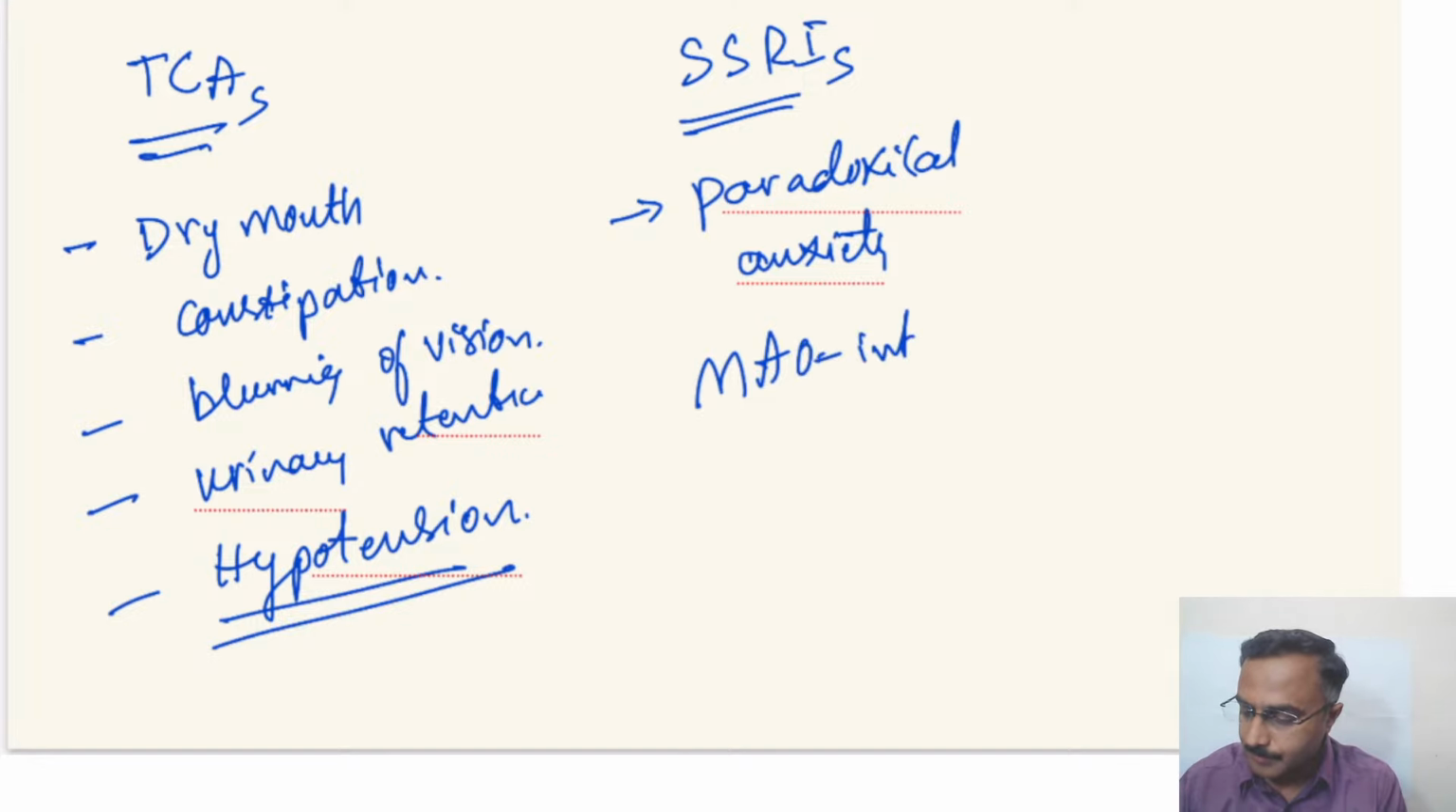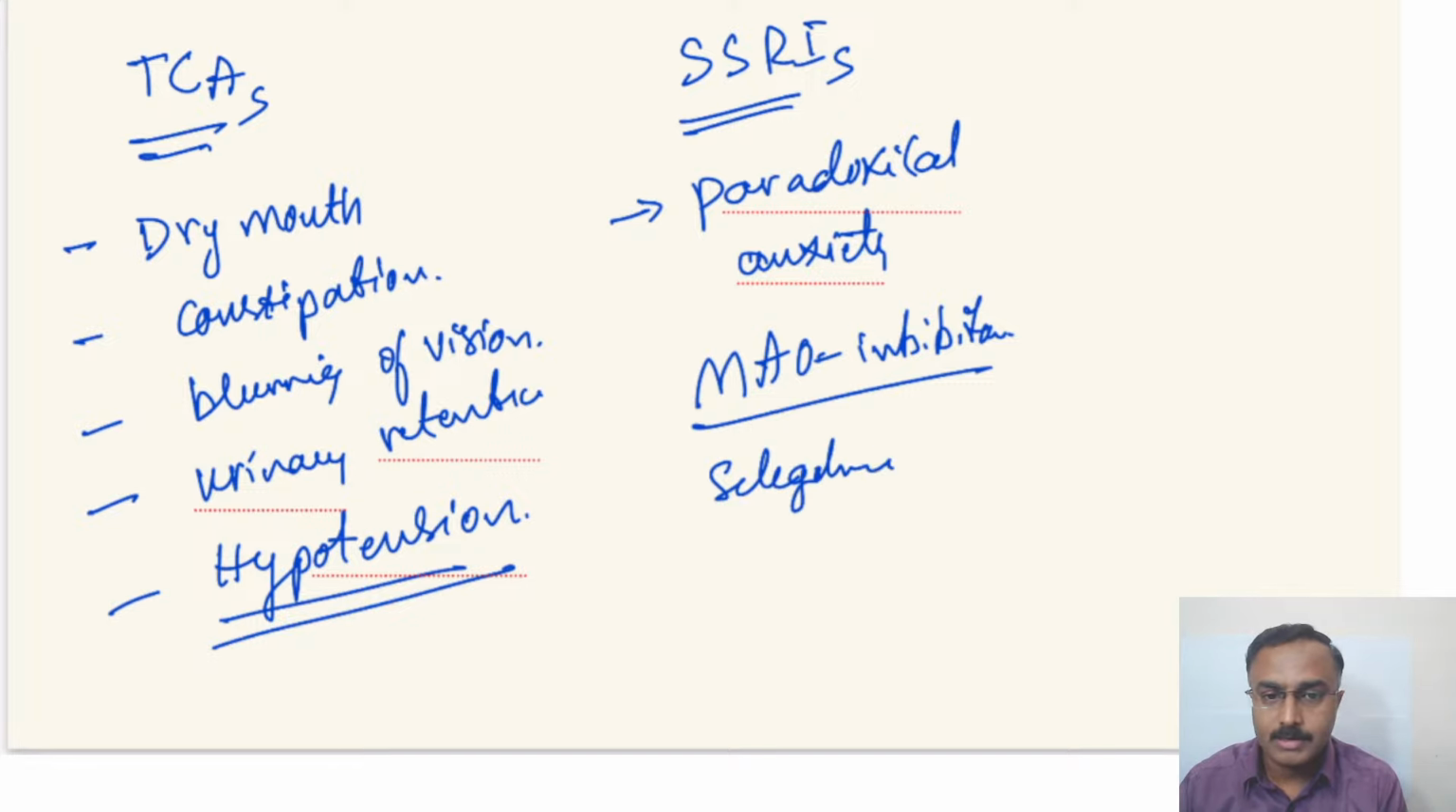Okay, so then one other group is MAO inhibitors. Can anyone say about the side effect of MAO inhibitors? Moclobemide, selegiline are the drugs. Significant side effect of MAO inhibitors.